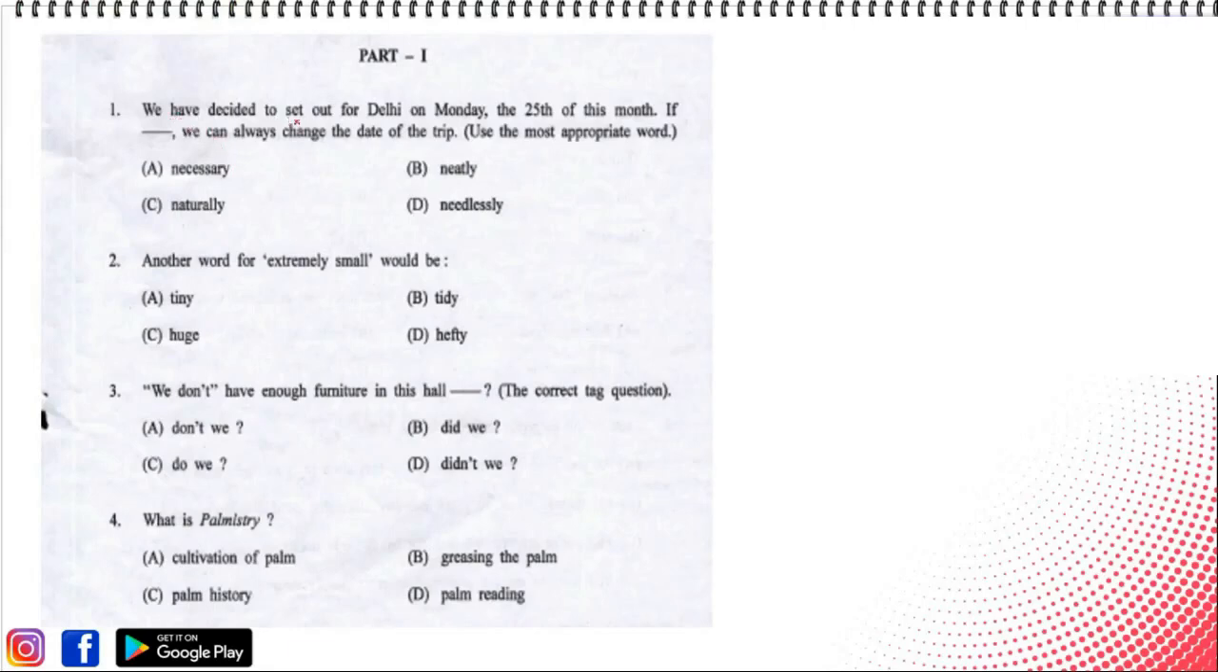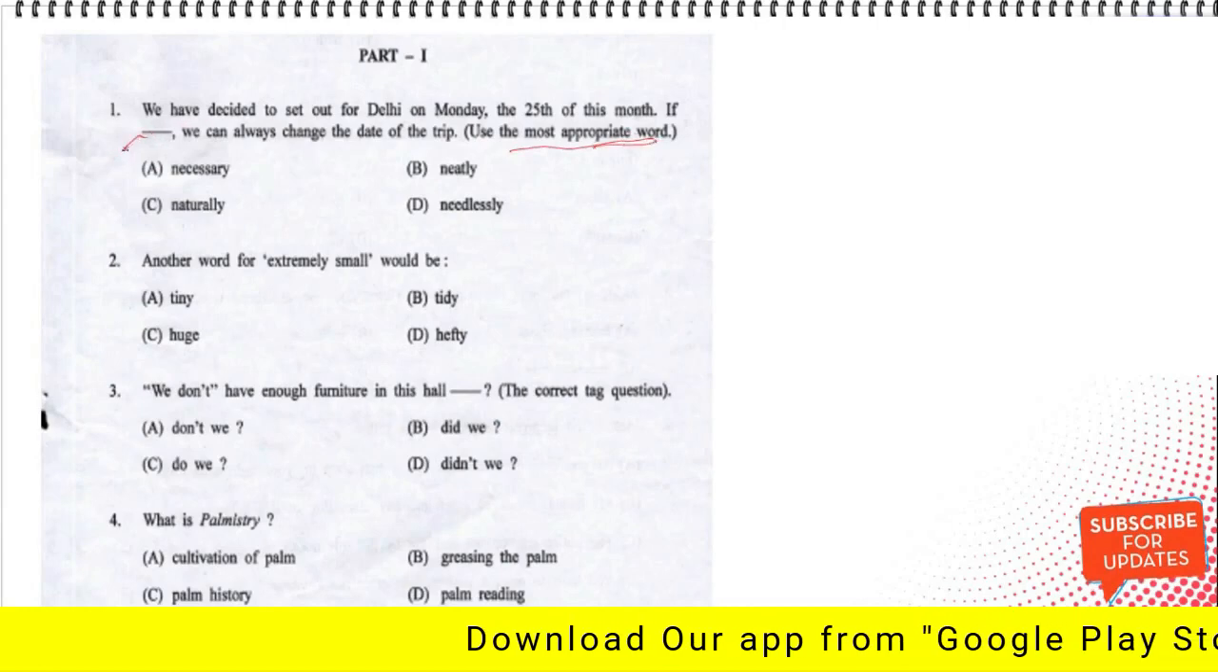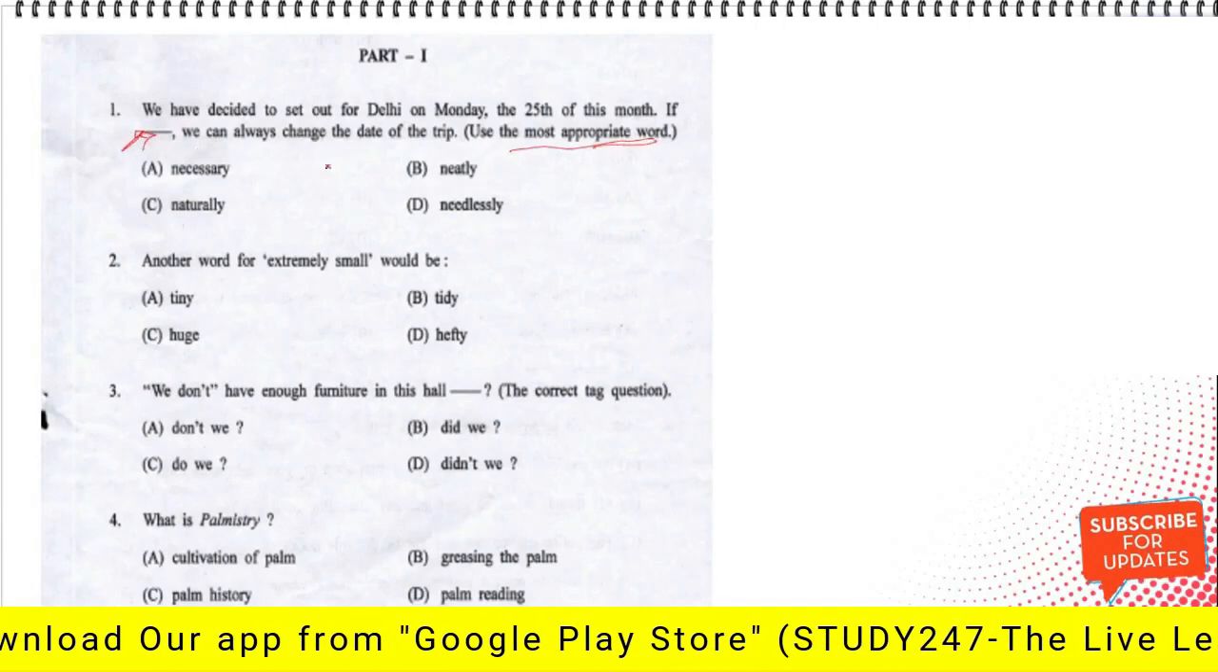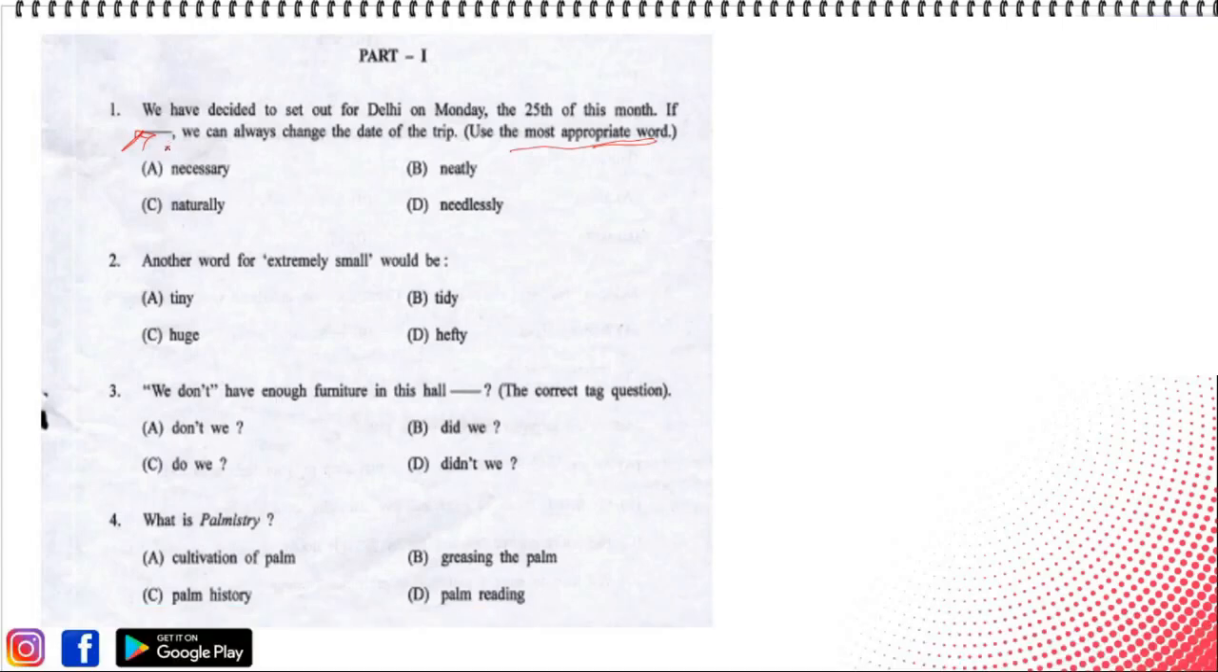We have decided to set out for Delhi on Monday the 25th of this month. If blank, we can always change the date of the trip. The question is to use the most appropriate word in the blank. The blank which has been given, we need to use the most appropriate word which fits into the blank. इस blank में जो सबसे appropriate word fit होता है उसको हमको choose करना है. The options are in front of you.